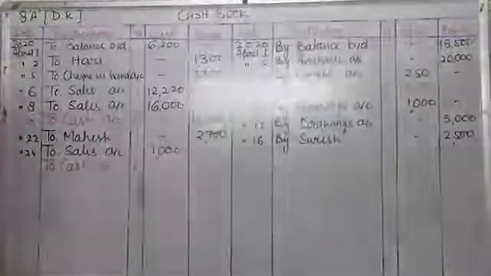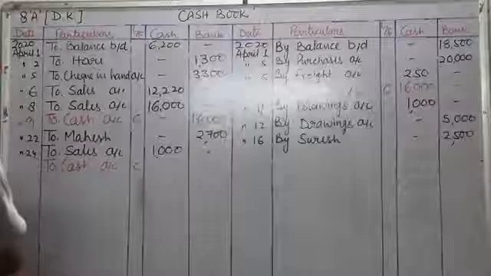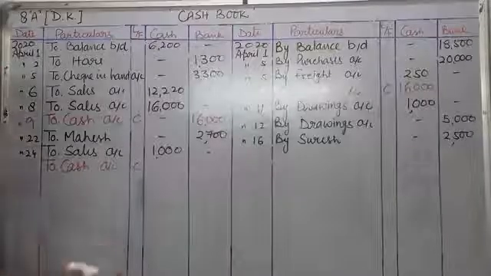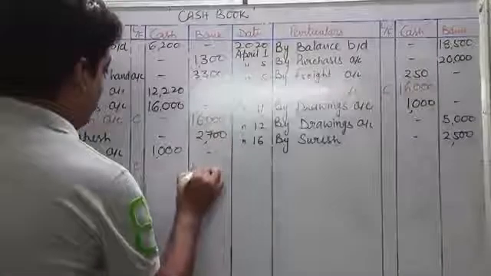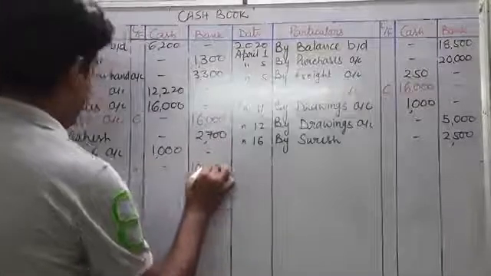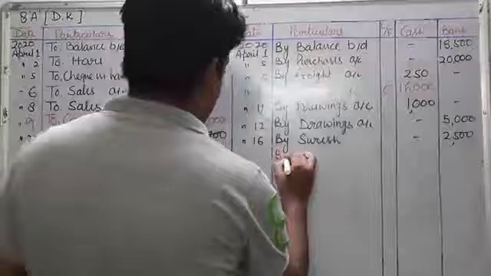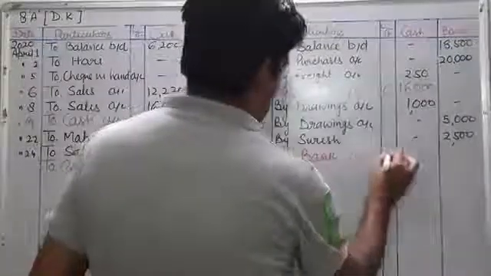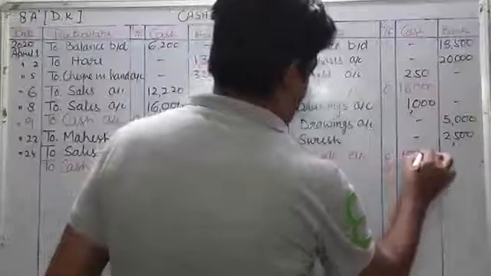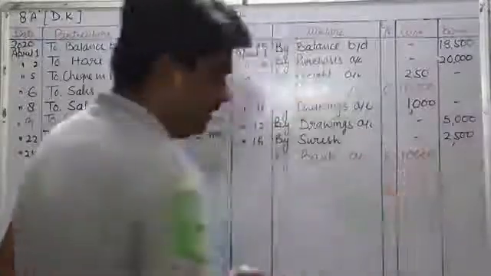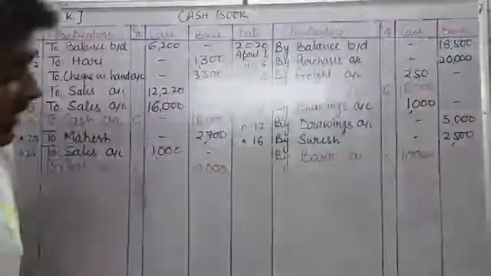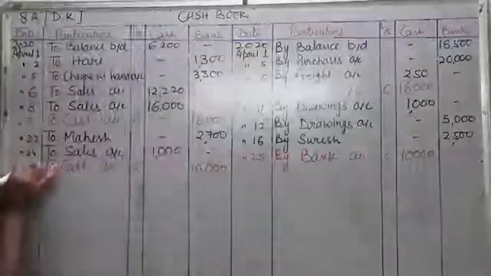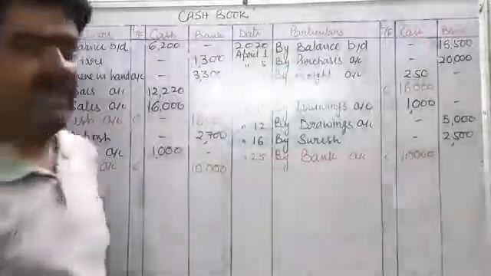Here we will write C. 10,000 rupees will come in bank column, and by bank account, contra, 10,000, and date is April 25. Okay.